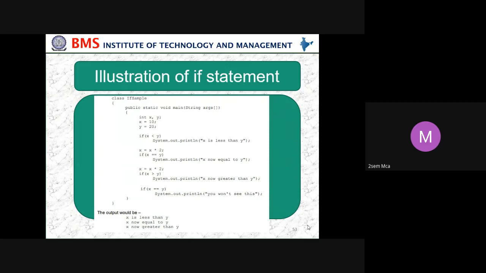Okay, now come back. Next line, if x, what is the x value? 40. Is 40 equal to y, what is the y value? 20. Is 40 equal to 20? False. So then that will not be displayed and it will come out. So this is how the program executes.